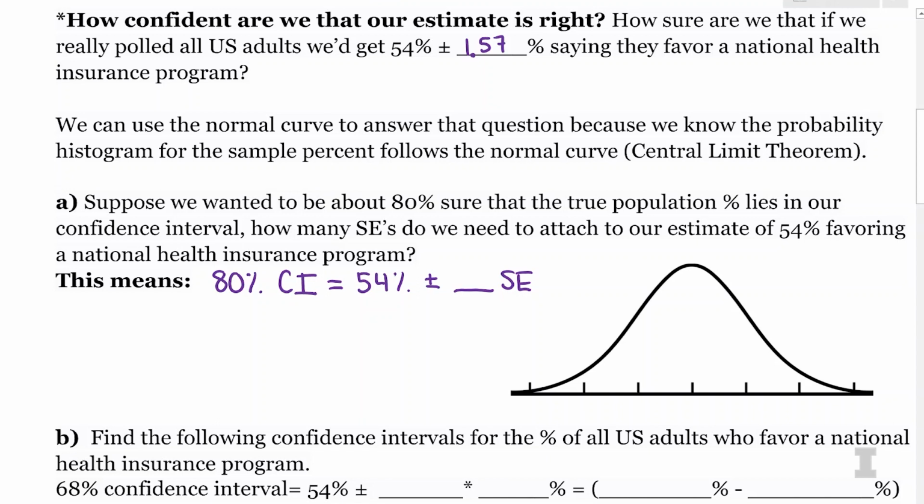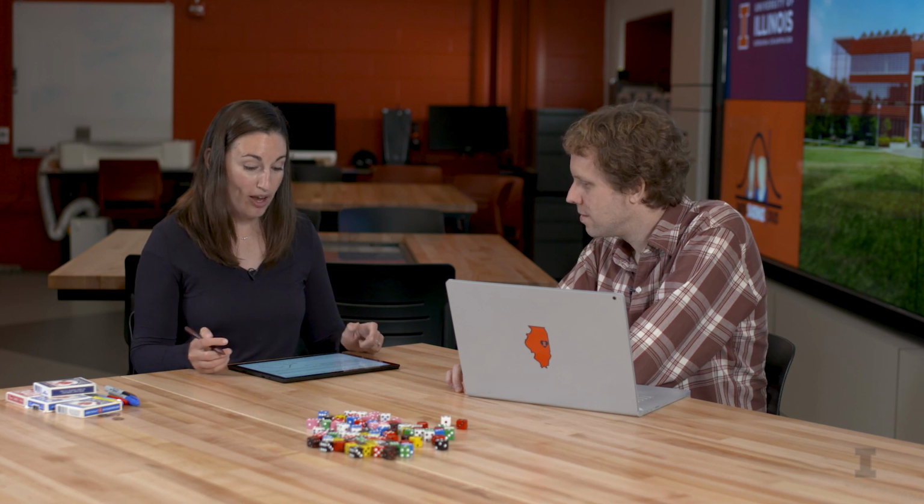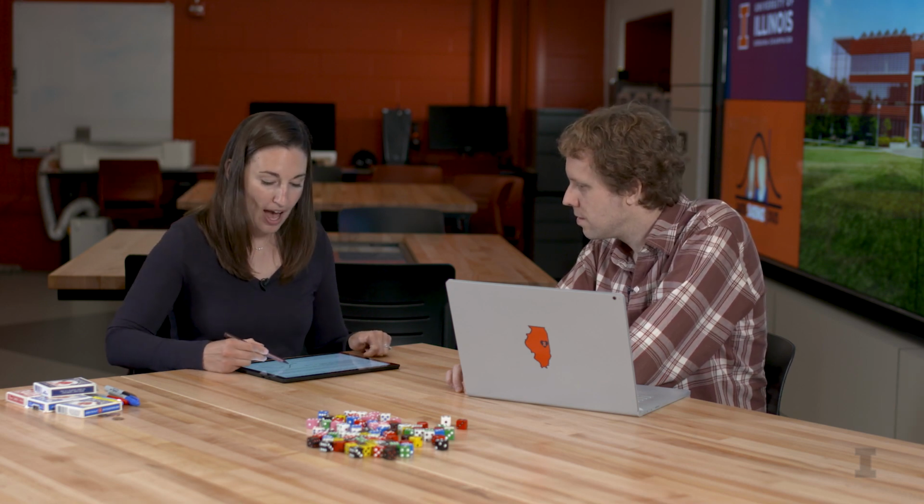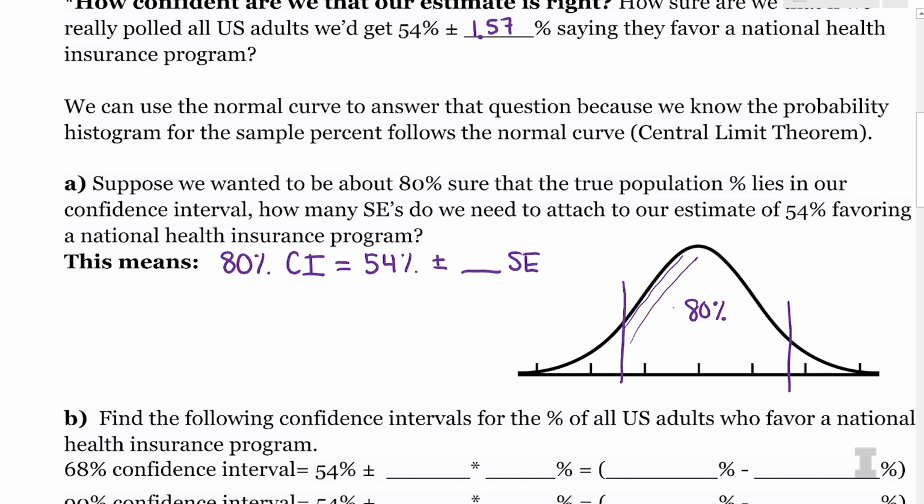So basically we want to figure out what the z-scores are where the middle area on the curve is 80%, because then we're saying, okay, we're 80% sure that the true population percent lies within our interval. So we've been working a lot with CDFs and PPFs and Python, figuring out areas with the normal curve. If I want to know what the z-score is for 80% in the middle, how would you go about solving that question?